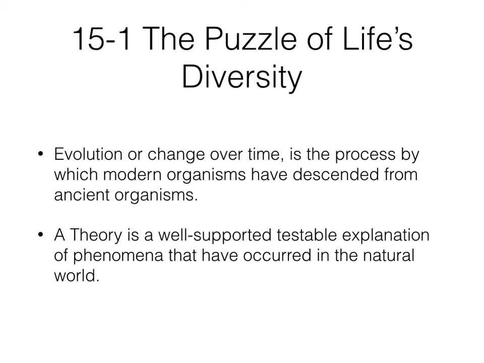15.1, evolution is a change over time and is the process by which modern organisms have descended from ancient organisms. And now, a theory, which is what evolution is, is a well-supported, testable explanation for a natural phenomenon that has occurred in the world. So a theory is an explanation, but a law describes something that happens the same every time. A theory is not going to happen the same. Evolution doesn't happen the same every time.